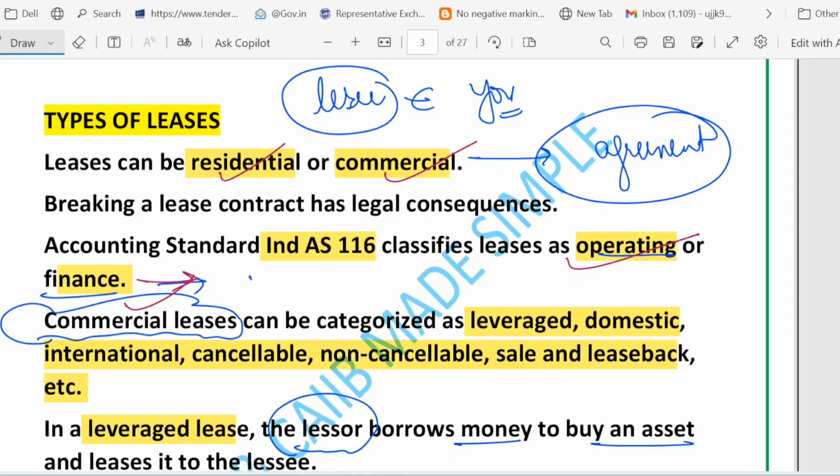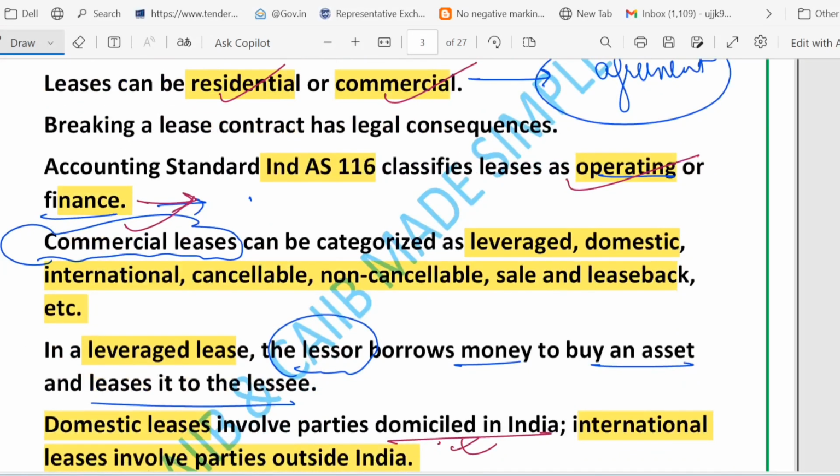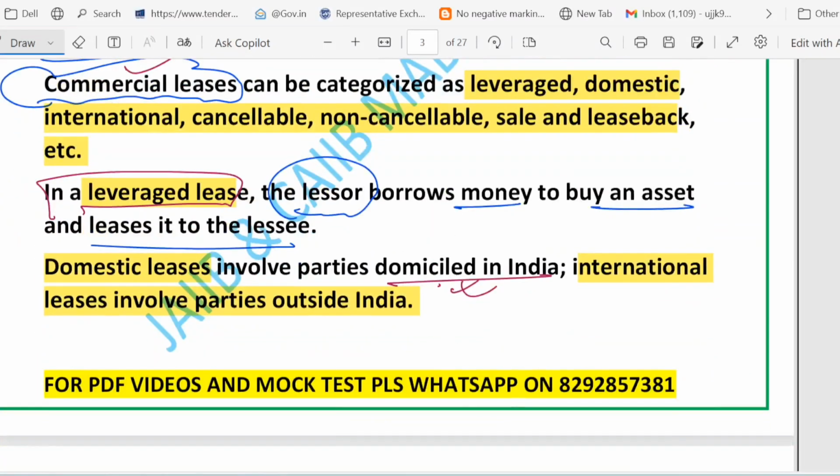What is the meaning of leverage lease? Leverage means the lessor borrows part of the money to buy the asset and uses the lease income to pay back the loan, right? So the lessor does not borrow for the entire asset. Rather, he borrows part of it and pays back the loan using the lease rental. That is leverage lease.